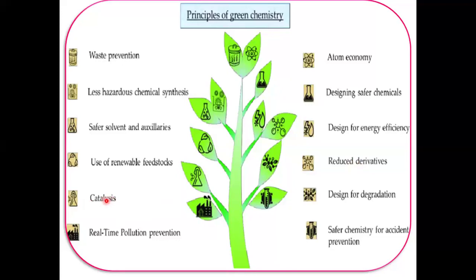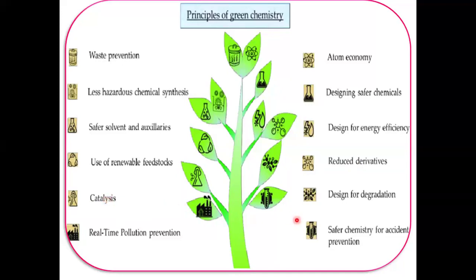And then catalysis. Catalytic reagents are superior to stoichiometric reagents. So in some cases, we can use transition metal catalysts. These metal catalysts can be used in catalytic amounts, and can be recovered after the reaction and reused for further reactions also.